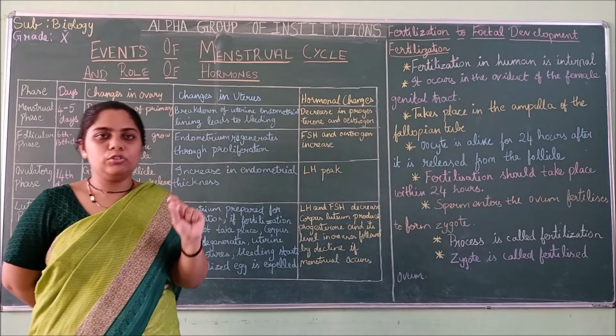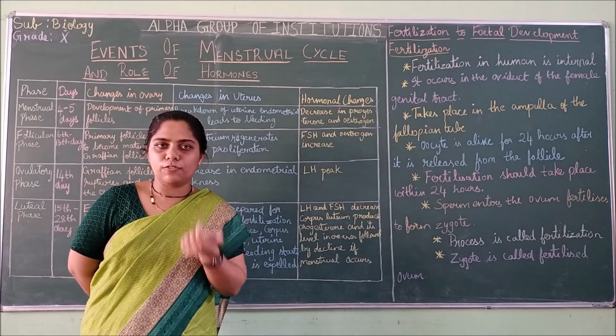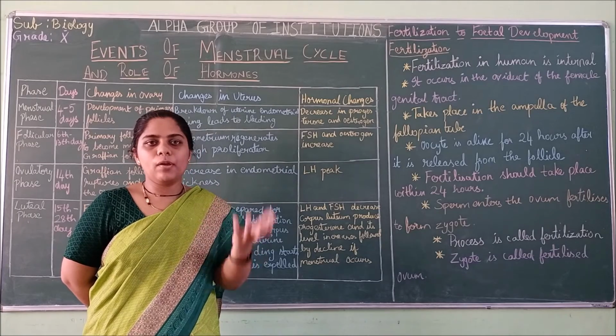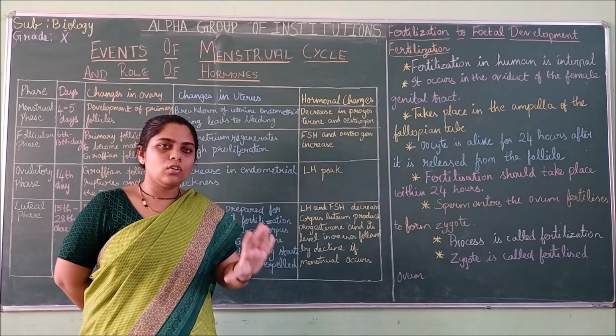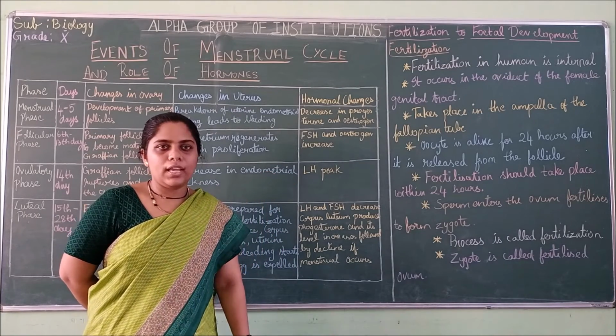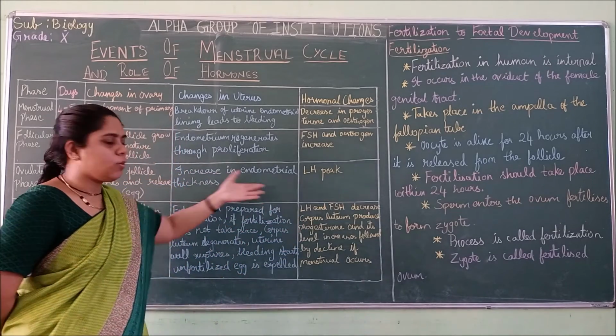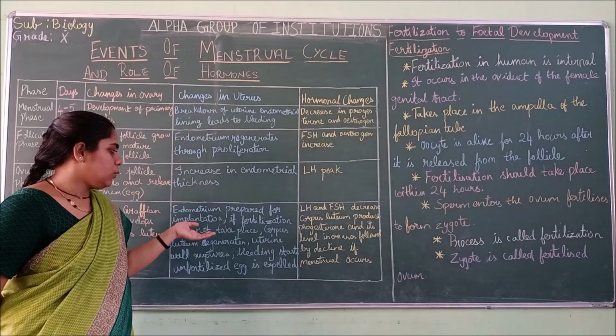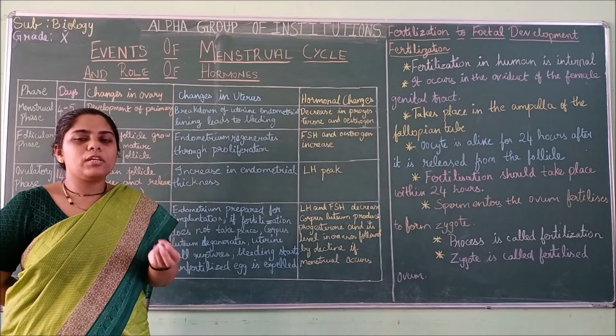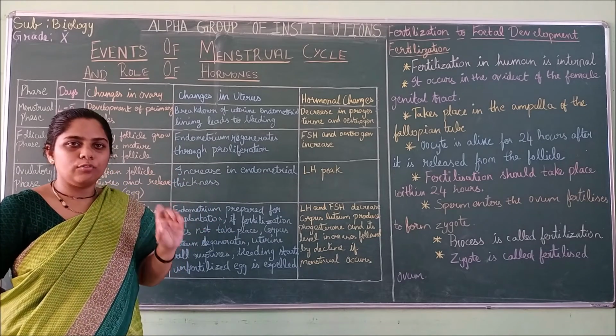If the sperm comes and fusion takes place, the baby will start to form. For the formation of the baby only, the endometrium lining is present. So the matured ovum will wait for fusion.